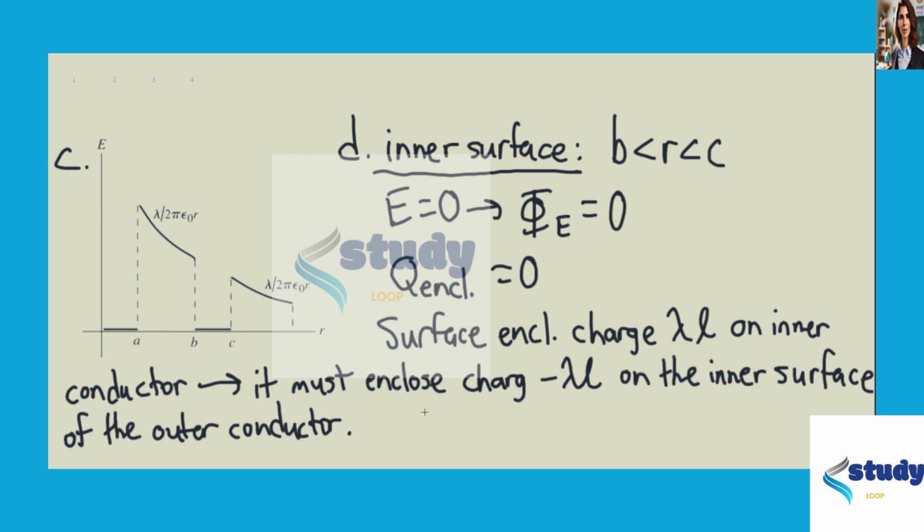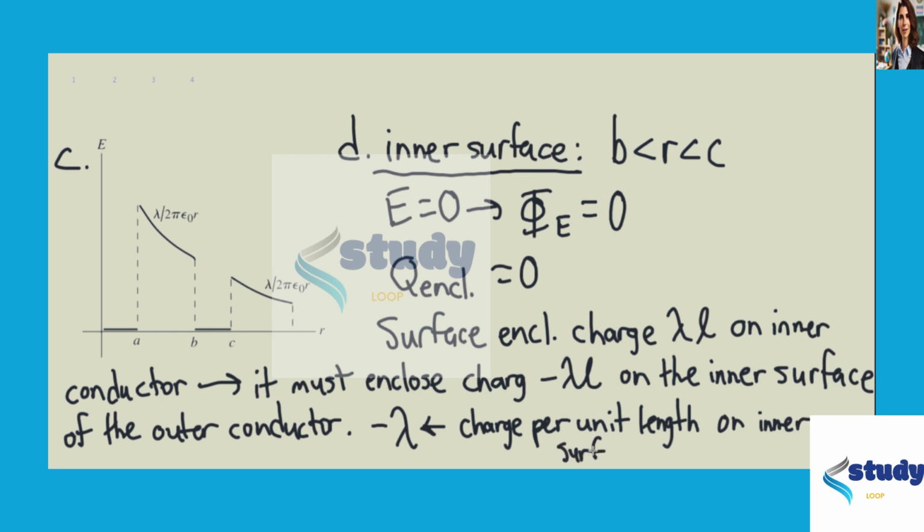And so the charge per unit length on the inner surface of the outer conductor is, of course, negative lambda. This would be, again, the charge per unit length, or the linear charge density, on the inner surface of the outer conductor. This would be your answer for part D.